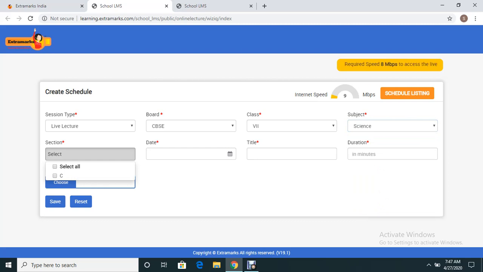That means if you have sections A, B, and C, and you want to deliver a lecture to all three sections together, you can select all. Or if you want to deliver a lecture to section A and section C, you can select those, and the other process remains the same and you can save. So the second updation is that at one go you can select a huge number of students to attend your class.